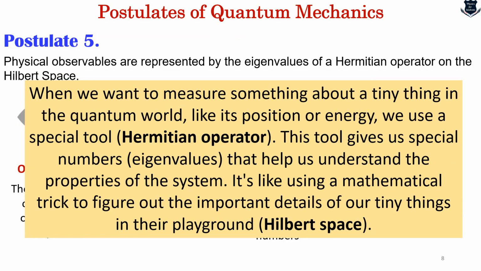Taken together, we can say that when we want to measure something about a tiny thing in the quantum world, like its position, energy, or whatever, we use a special kind of tool, the Hermitian operator. This tool gives us special numbers, which are called eigenvalues, that help us to understand the property of the system. It is just like using a mathematical trick to figure out the important details of the tiny things that play in the playground, which is the Hilbert space.